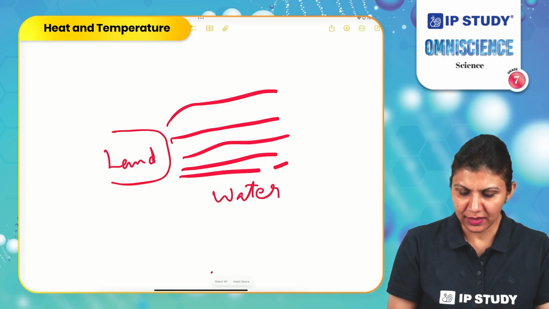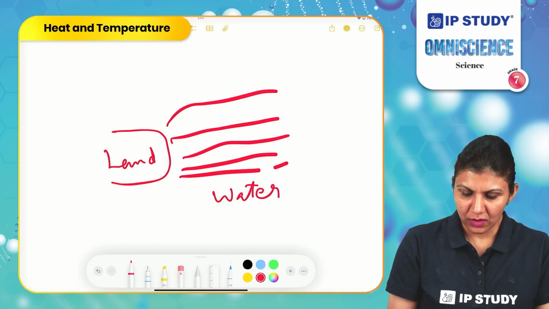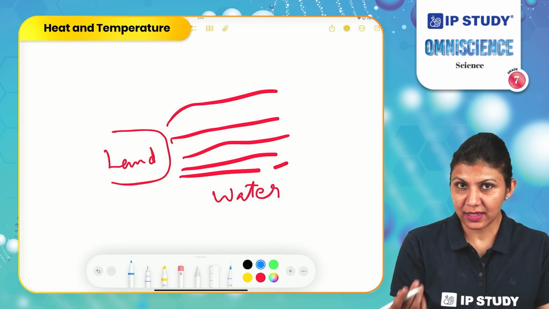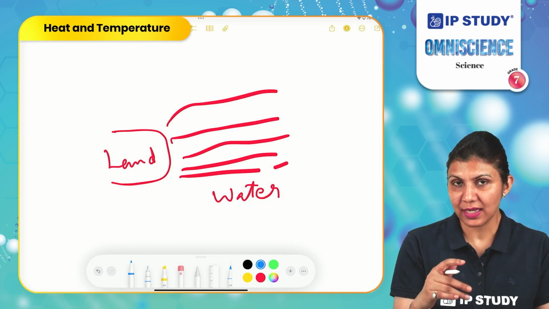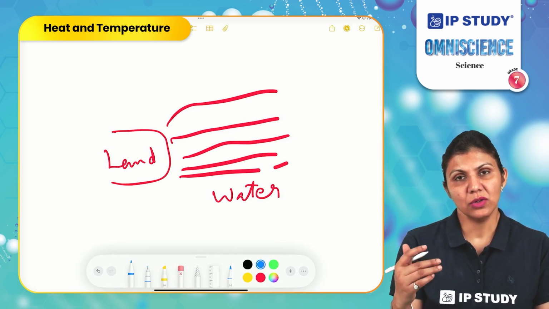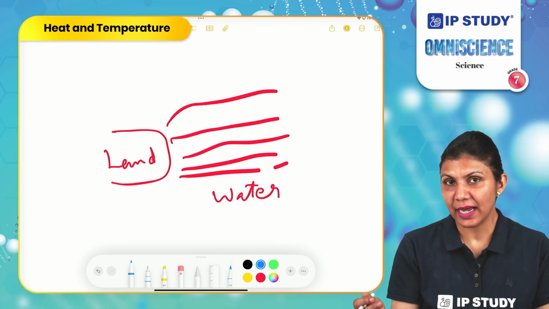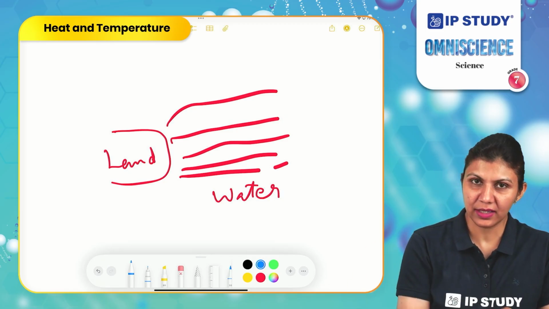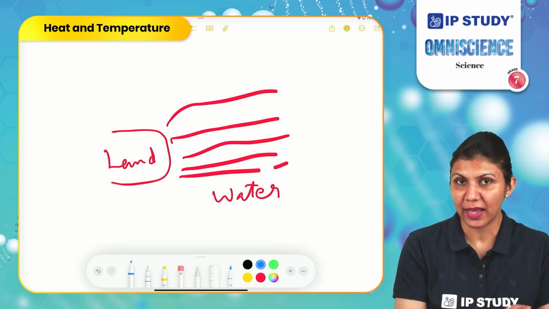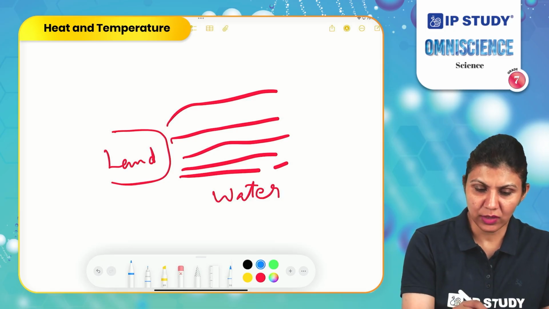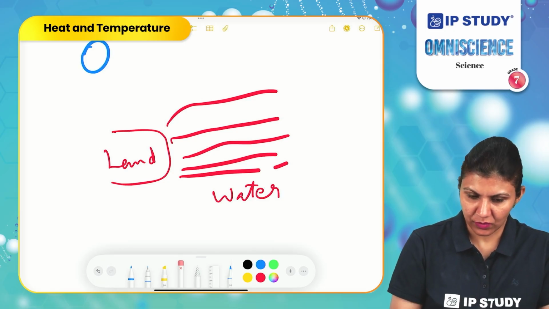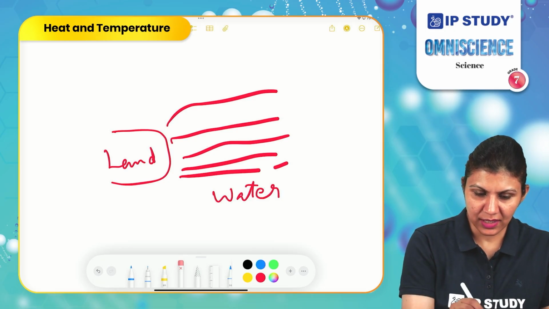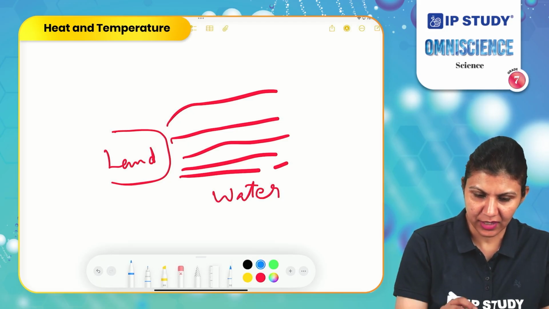Water is a liquid state of material. It has loosely packed particles, so it will transfer the heat at a slightly slower rate than the land, where the particles are tightly packed in solid state. So during the day, the sun is radiating heat into the atmosphere.